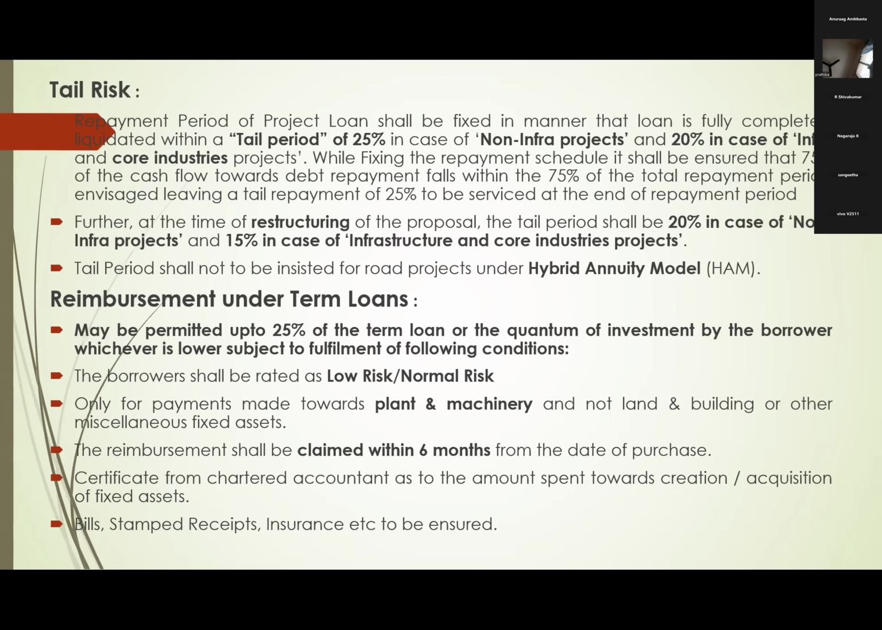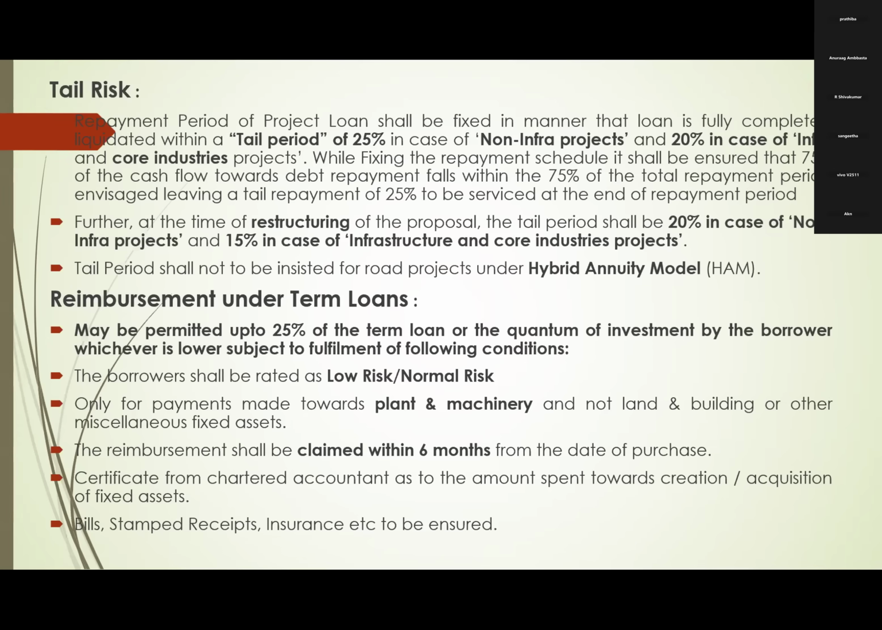Next, reimbursement of term loans. Normally, up to 25% of term loans reimbursement is permissible, and by CO head and above authorities only, again per guidelines. For eligibility, only low risk and normal risk borrowers, and only for plant and machinery. Suppose the party has incurred expenditure for purchasing plant and machinery, that only we will reimburse, not for land and building. And the party has to claim reimbursement within 6 months from the date of purchase.